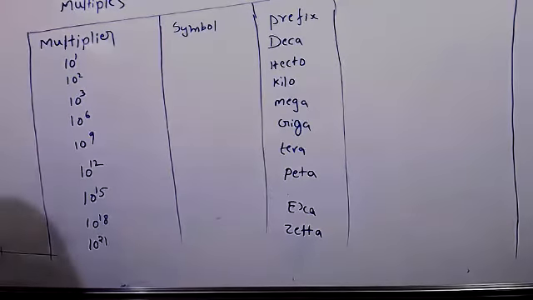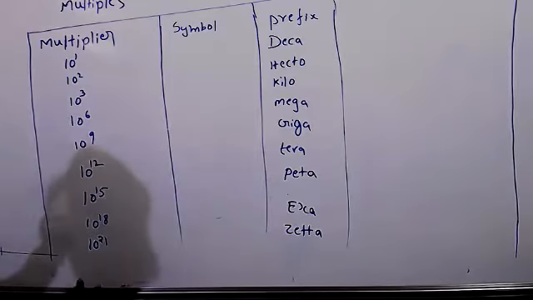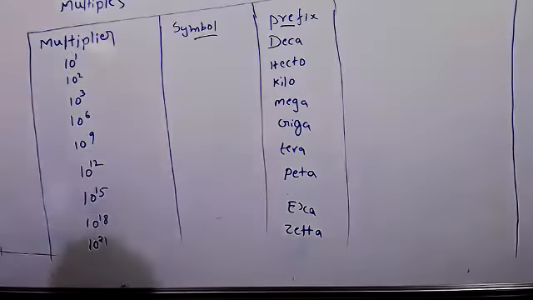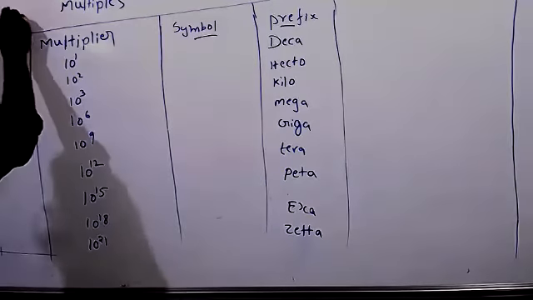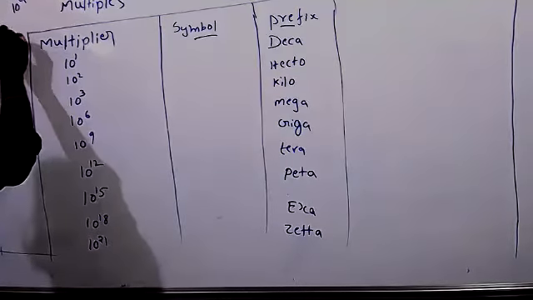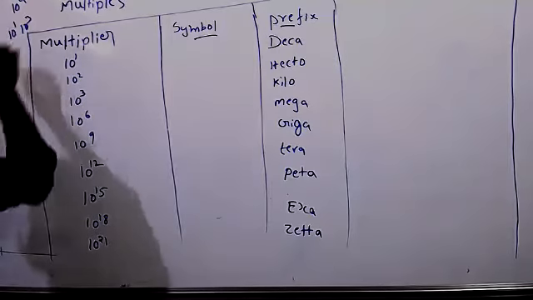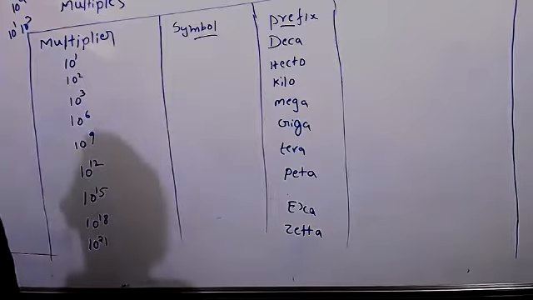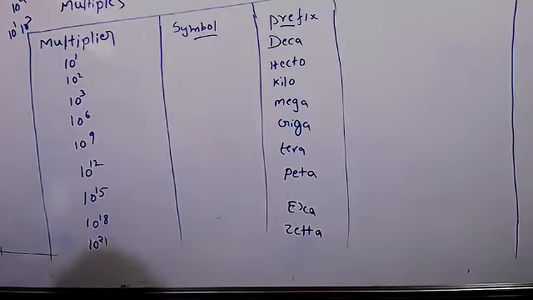Symbols. So why do only these particular powers have prefixes? For these particular powers they have mentioned the names, and based on this, the remaining everything we can read very clearly. Suppose 10 to the power of 4 they didn't give. How can you read it? We can say 10 to the power of 1 and 10 to the power of 3. 10 to the power of 1 is deca, 10 to the power of 3 is kilo. So deca kilo. Like that we can mention.